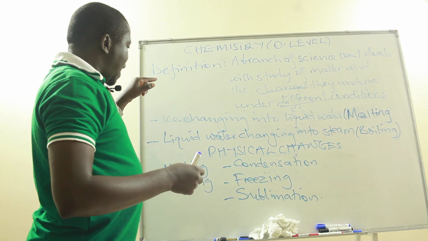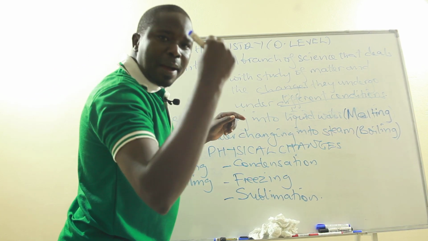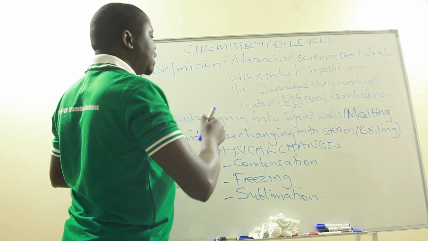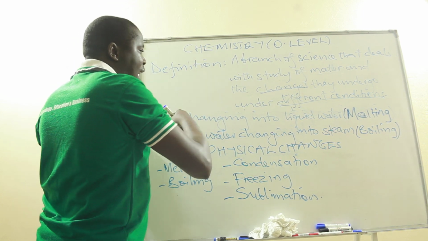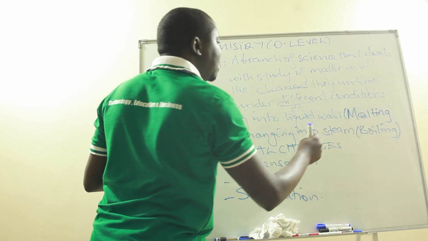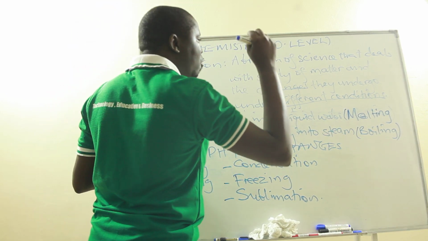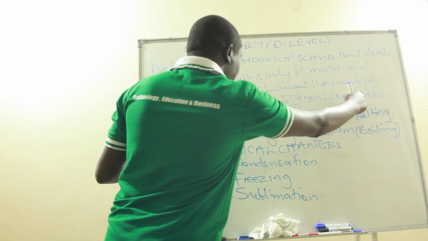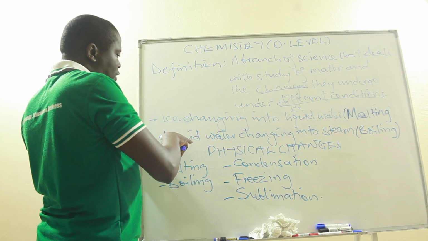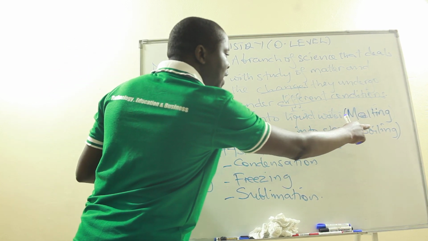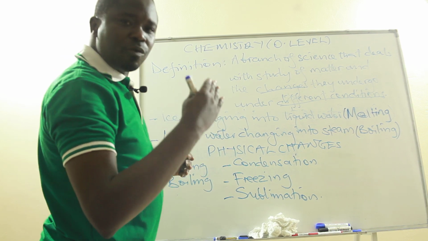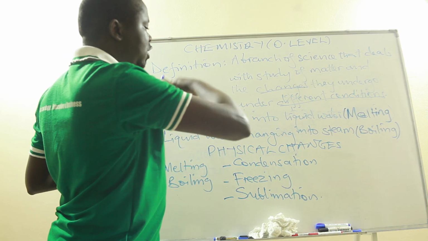In order for ice to change into liquid water, something must be there, and that thing is what we call heat. You are supposed to heat ice, and then it melts, it changes into liquid water, a process called melting. So the heat which is applied is what we call a condition for that change. If you look at the process of a liquid changing into steam, in boiling, you are also supposed to apply heat. The heat itself is what we call a condition for this change here.